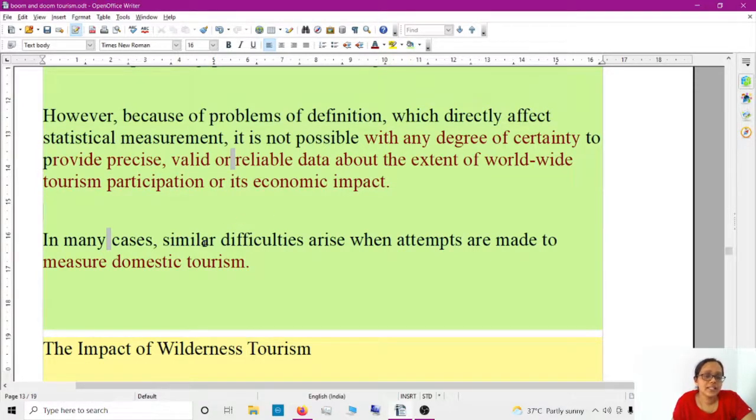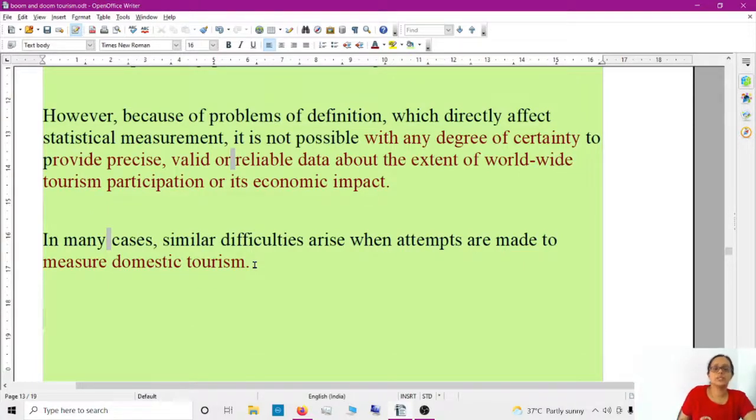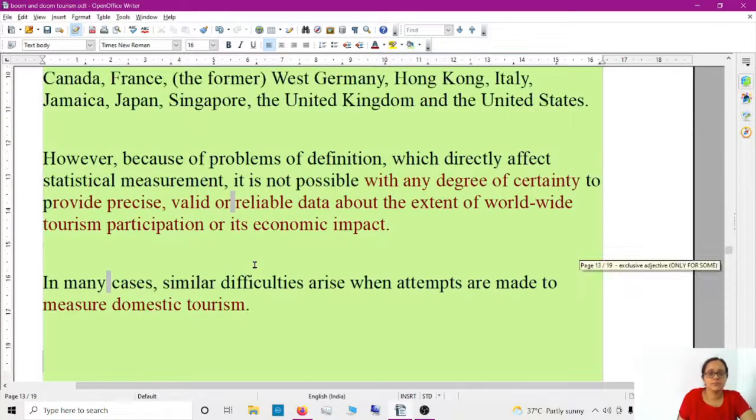In many cases, similar difficulties arise when attempts are made to measure domestic tourism. So it's not only limited to international tourism, but it's also limited to domestic tourism. So thank you.